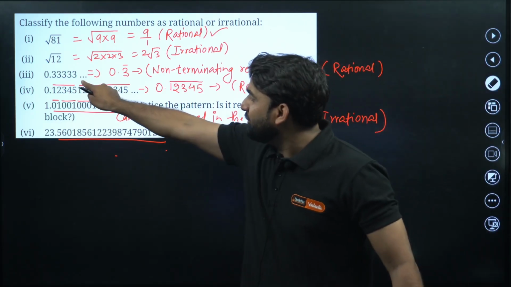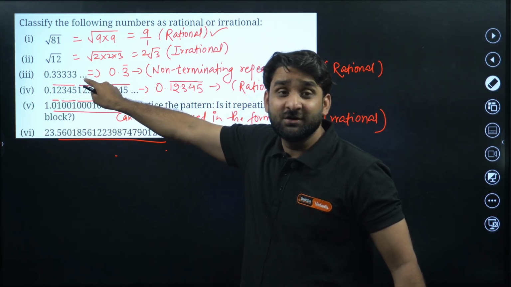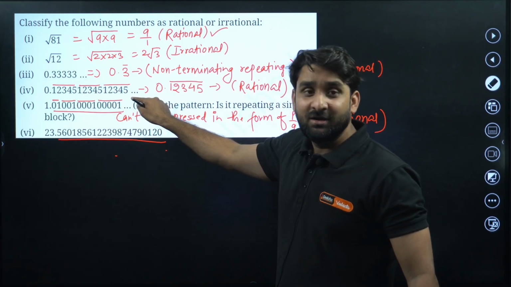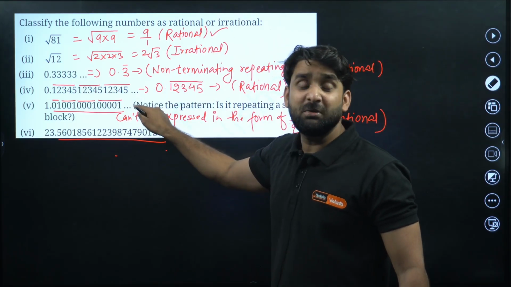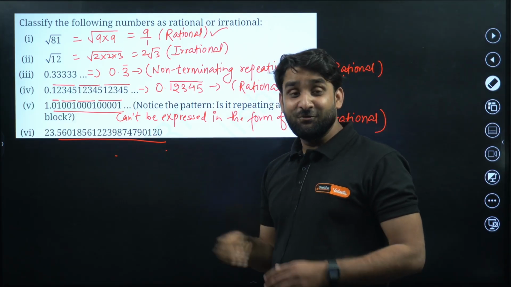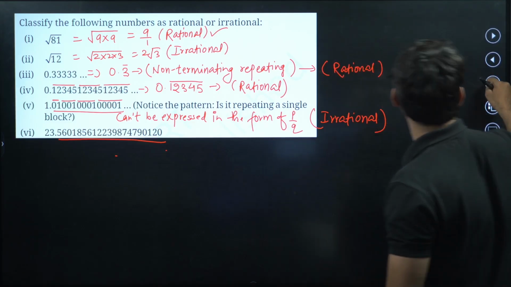See, look at this question. 3 dots are there. So these 3 dots denote repetition continuing till infinity. But here no dots are there. And if no dots are there, it indicates that this decimal is basically a terminating decimal.